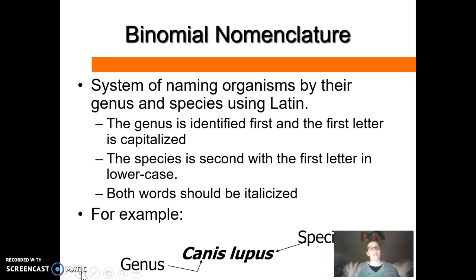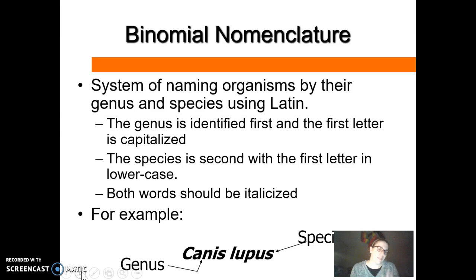Now, in order to make it clear around the world and really make it stand out that we are using their scientific name, we also format this name differently when we type it. The genus is always the first word, and the first letter of the genus is always capitalized. So essentially, we capitalize the animal's first name. But then the species is always the second word, and we do not capitalize the species. Capitalize the genus, lowercase species. And then whenever you write it, both words should be written in italics so that it sticks out.